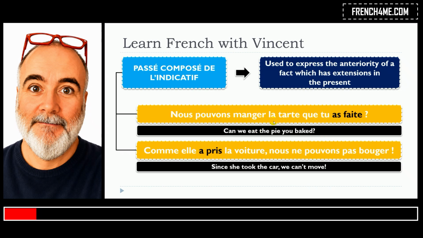Nous pouvons manger la tarte que tu as faite. Comme elle a pris la voiture, nous ne pouvons pas bouger. So remember that the passé composé de l'indicatif can be used to express the anteriority of a fact which has extensions in the present.